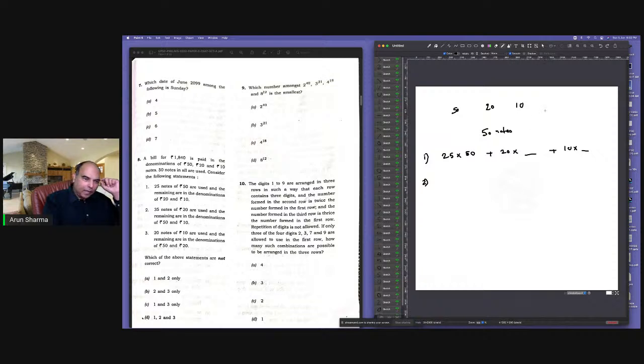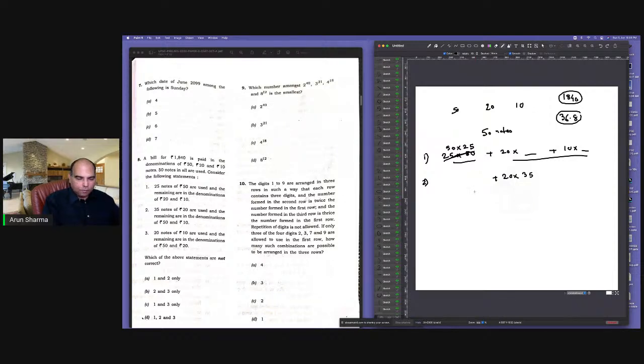Also, one more thing here: if 1840 rupees is paid with 50 notes, then your average value that is coming is 36.8. Okay, that's the average value, note it. If you look at the second statement, this says 35 notes of 20 rupees are used. I should write this also as 15 to 25, the other way around, because I am writing the note denomination first and the number of notes later in these two. Here also I should maintain consistency, otherwise in the exam under pressure you make mistakes here. You do make mistakes here. So 20 into 35,